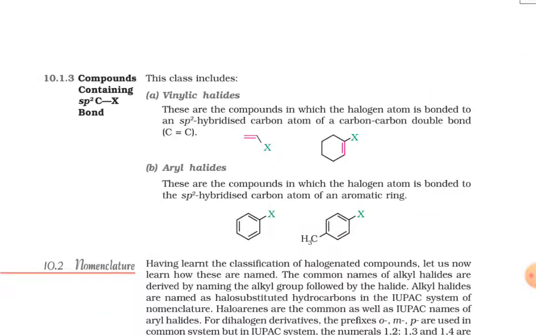10.1.3 That is compounds containing sp2 C-X bond. This class includes A. vinylic halides, that is these are the compounds in which the halogen atom is bonded to an sp2 hybridized carbon atom of a carbon-carbon double bond. Then B is the aryl halides. These are the compounds in which the halogen atom is bonded to the sp2 hybridized carbon atom of an aromatic ring.